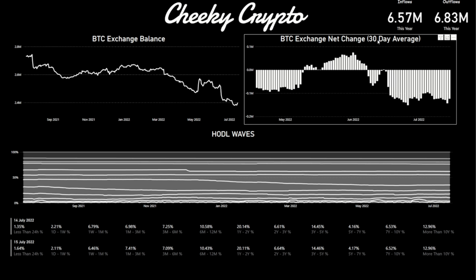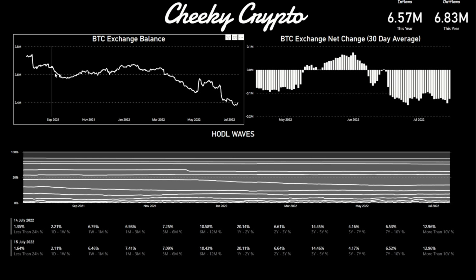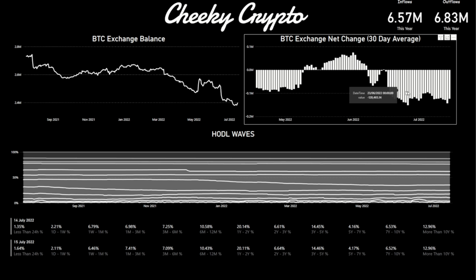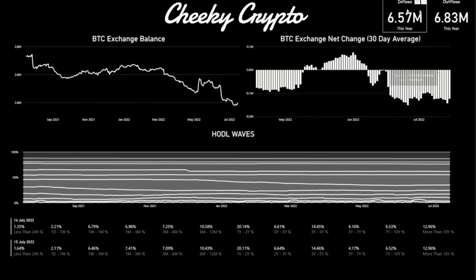Over on this side is actually one of the most important: the 30-day average net change of Bitcoin on exchanges. Obviously we have Bitcoin leaving the exchanges, but over here we can see, as an average, how much is actually leaving. We've also got the total inflows and outflows, which is a really important one. Let me see if I can bring this back up here.